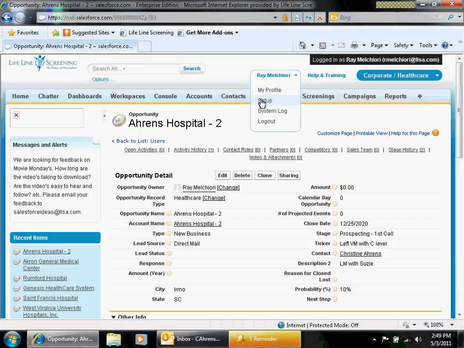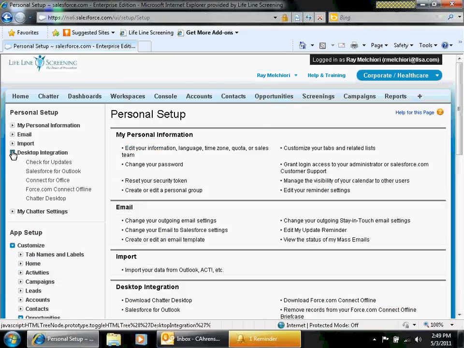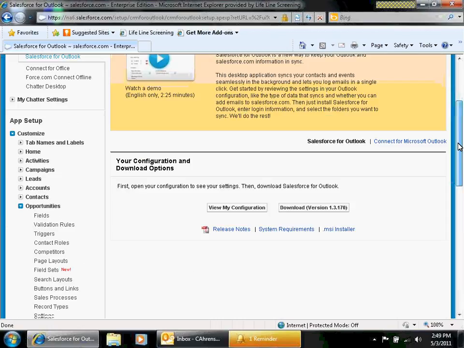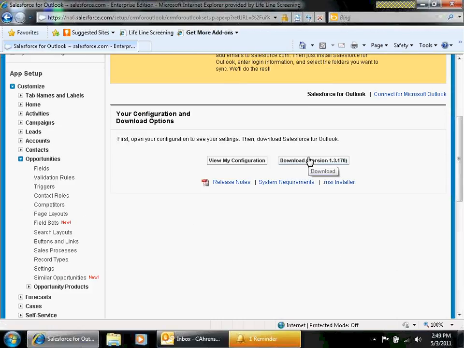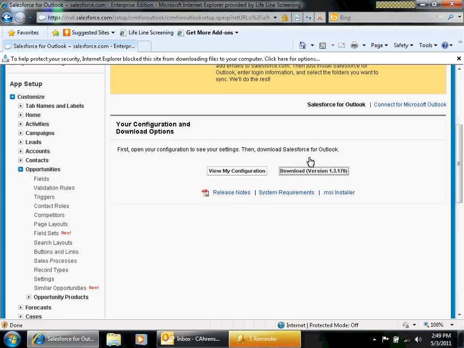In the meantime, what I'd like for you to do is come up here to your name and click on Setup, and then click on Desktop Integrations, and now click on Salesforce for Outlook. Scroll down to the very bottom and download the version. If it does not allow you to download, meaning it might let you run but not all the way through, you'll have to contact Danny. He knows exactly what to do.